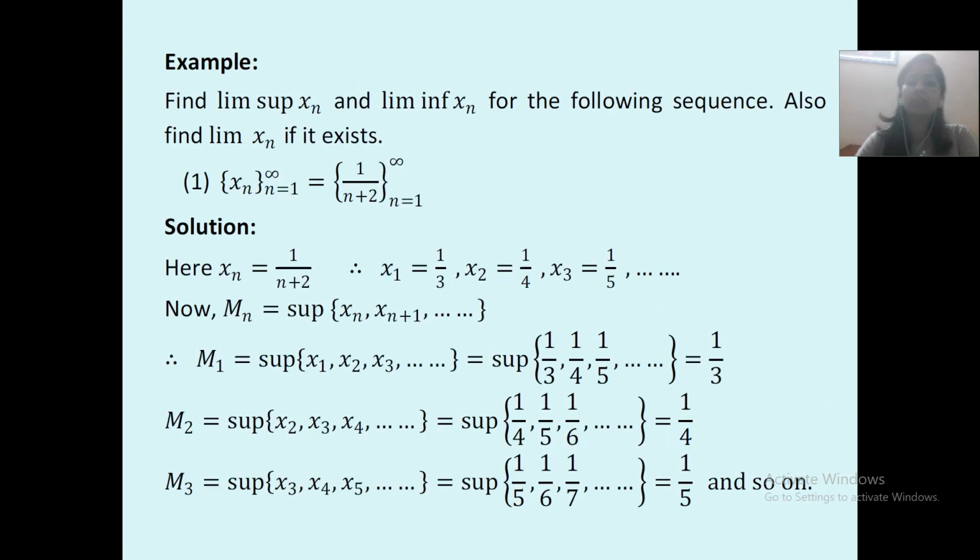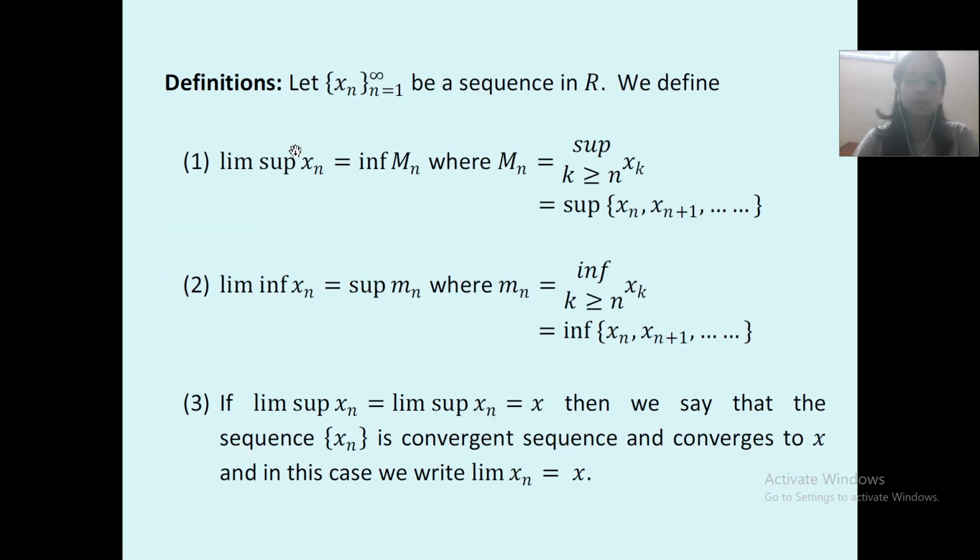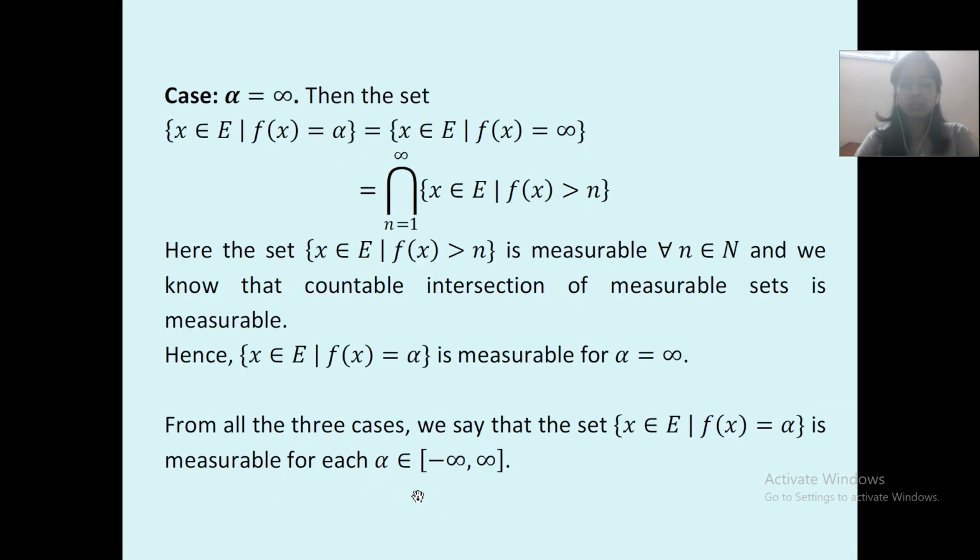Now let us see some examples. Find limit supremum xn and limit infimum xn for the following sequence. Also find limit xn if it exists. Okay. When will limit xn exist? We saw above, when limit supremum xn and limit infimum xn are equal, that is, both values are the same, then limit xn exists. Okay.